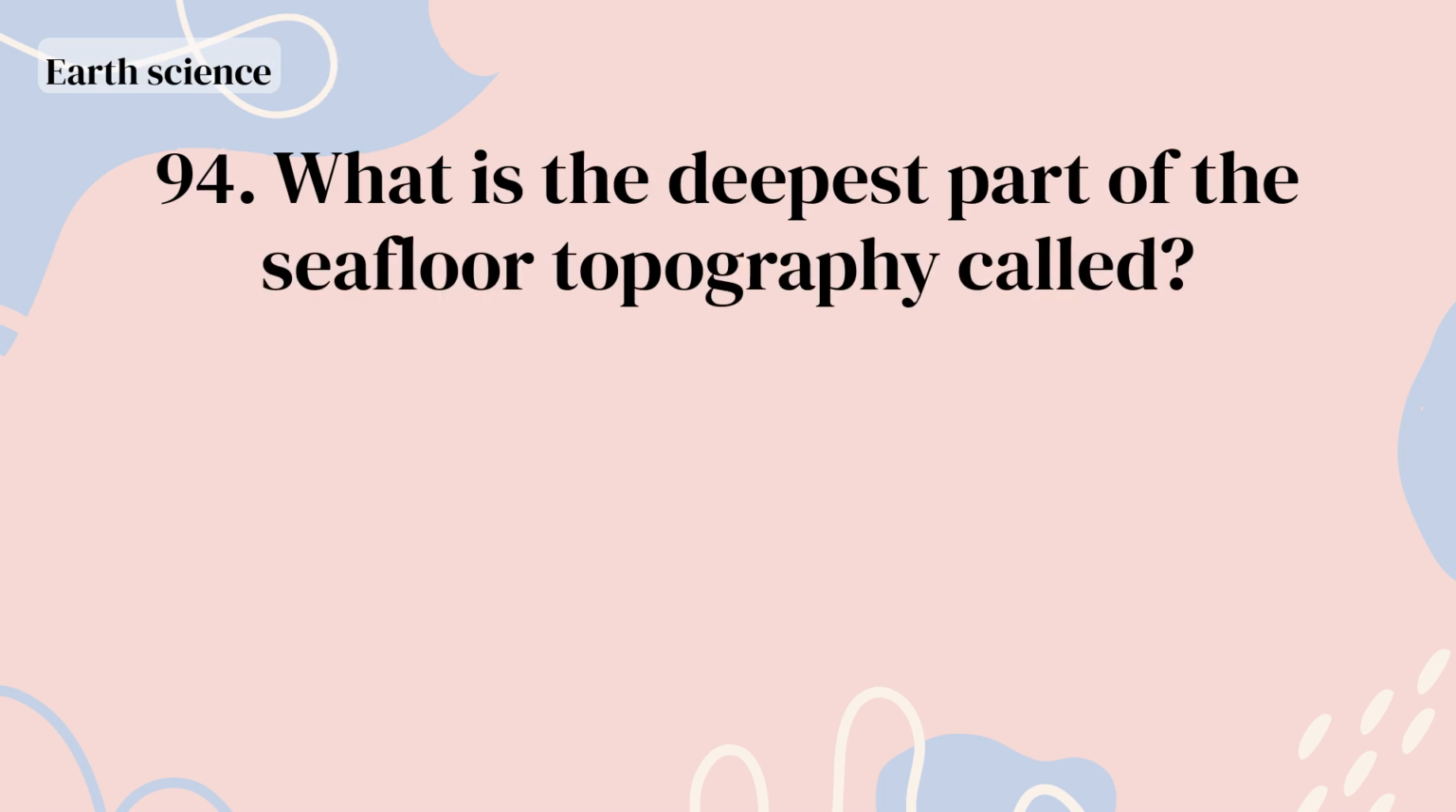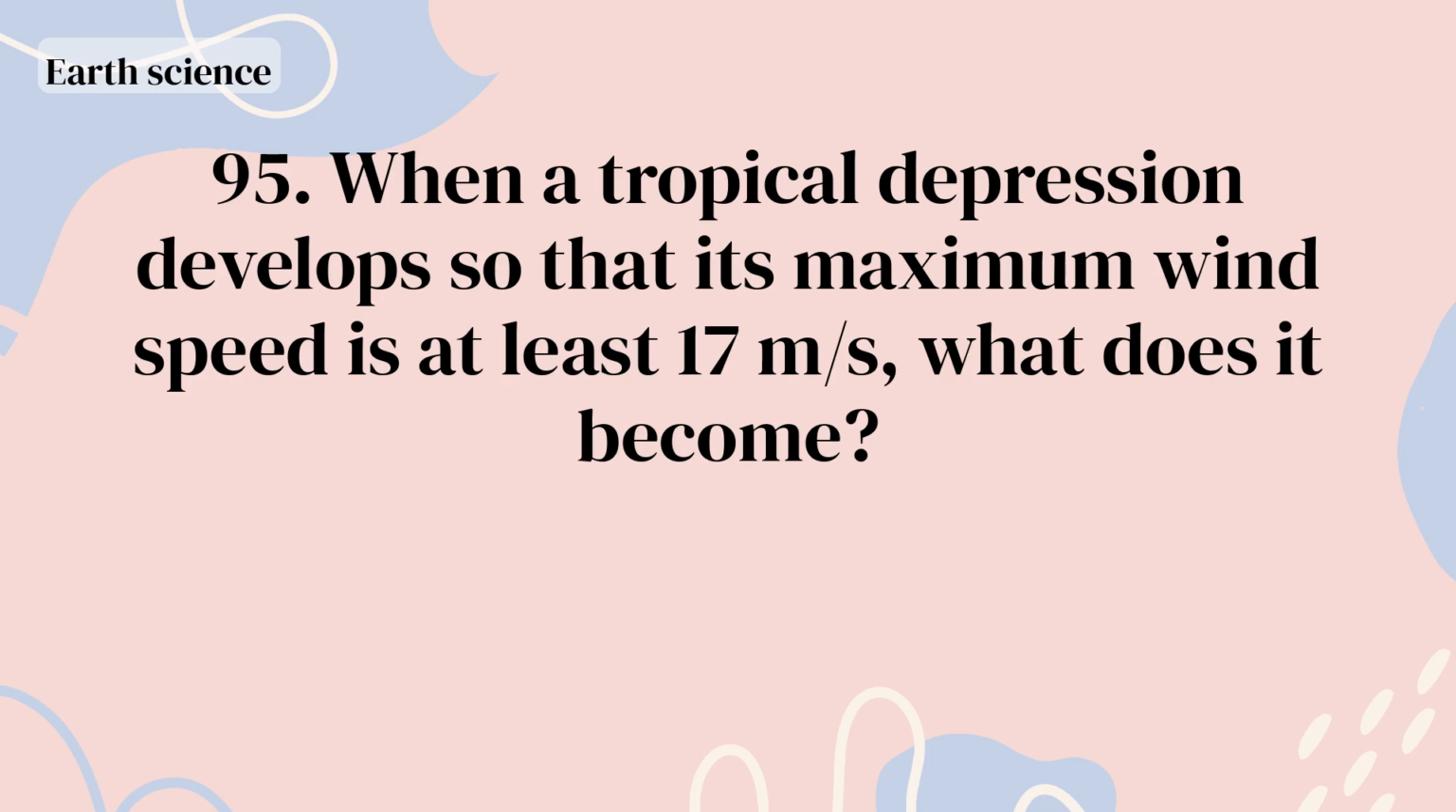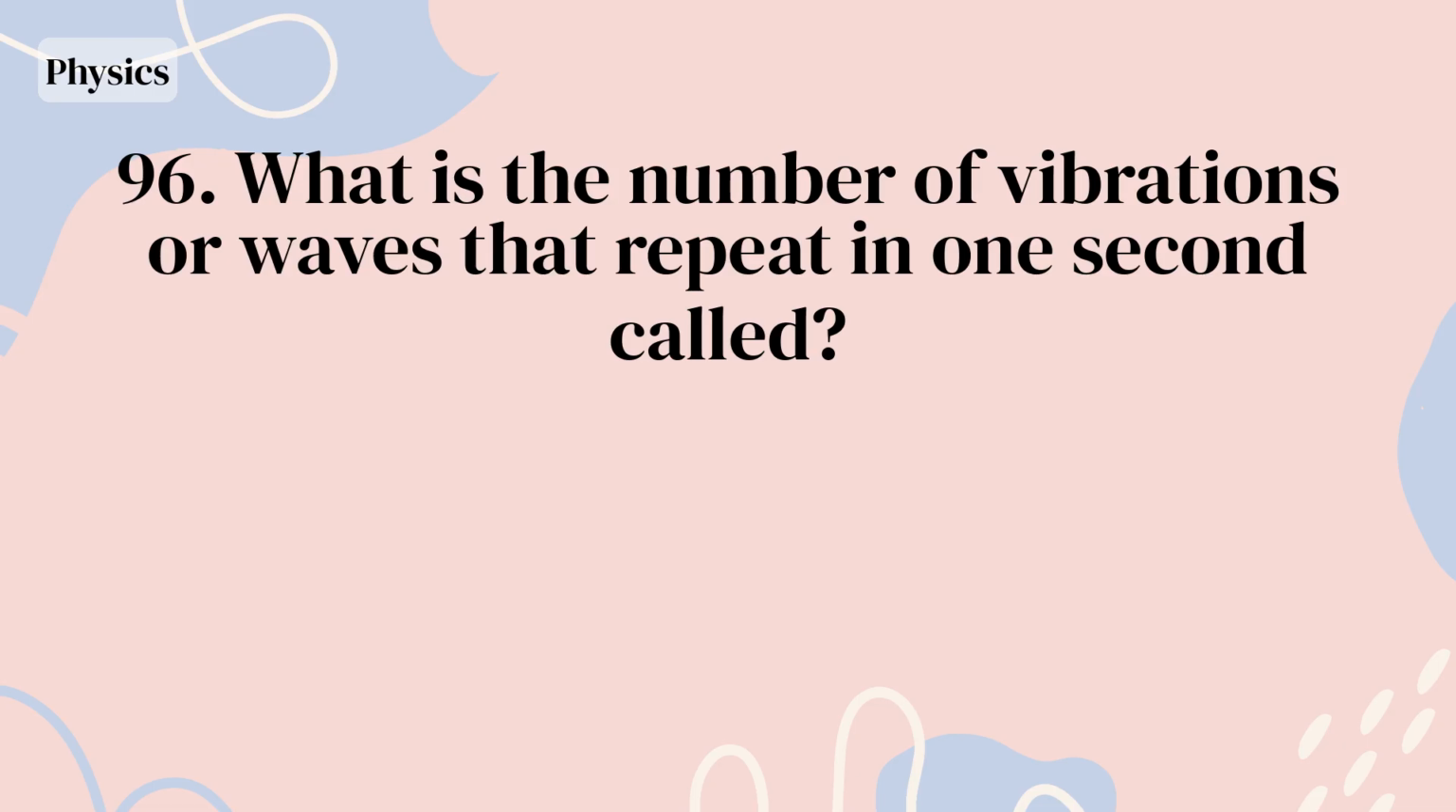What is the deepest part of the seafloor topography called? An ocean trench. When a tropical depression develops so that its maximum wind speed is at least 17 meters per second, what does it become? A typhoon. What is the number of vibrations or waves that repeat in 1 second called?